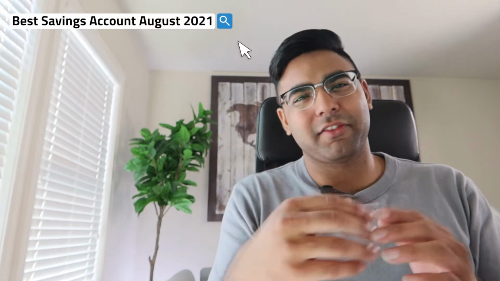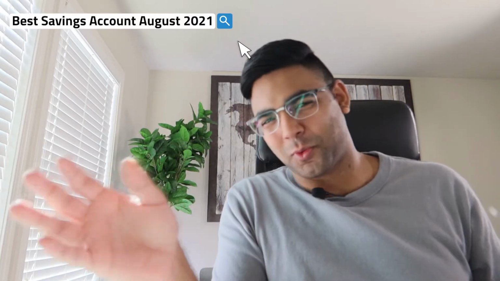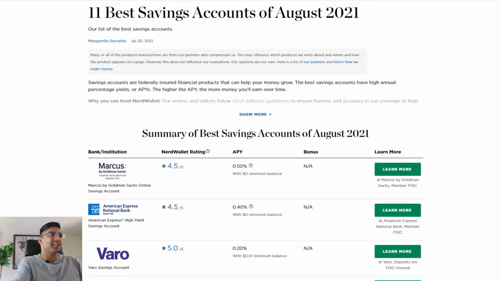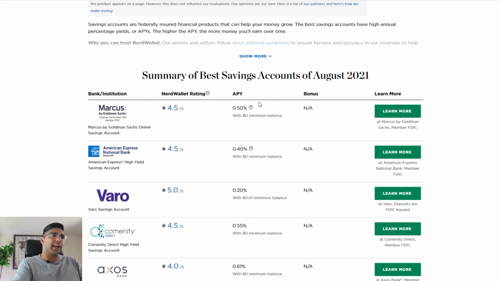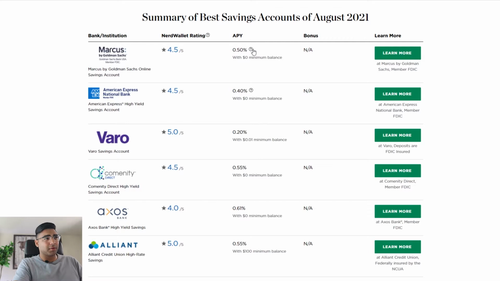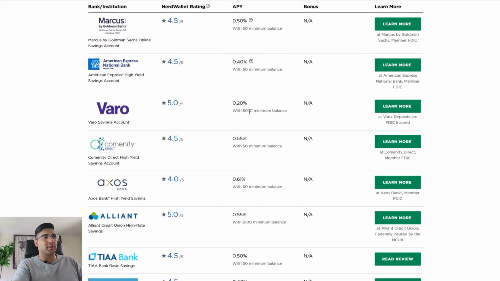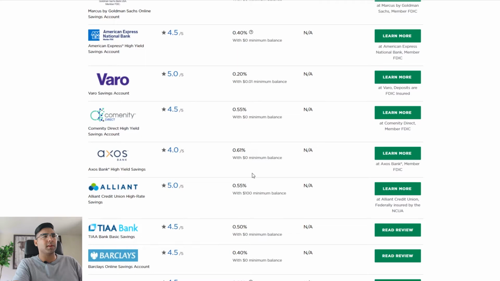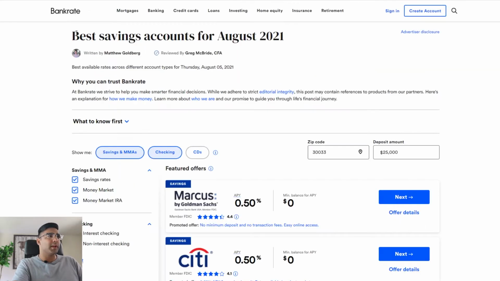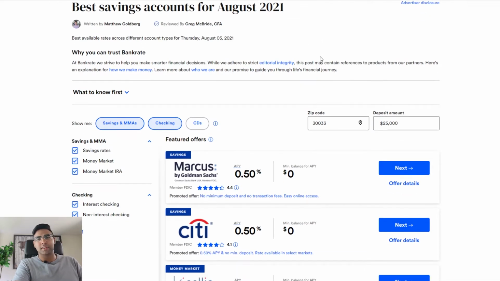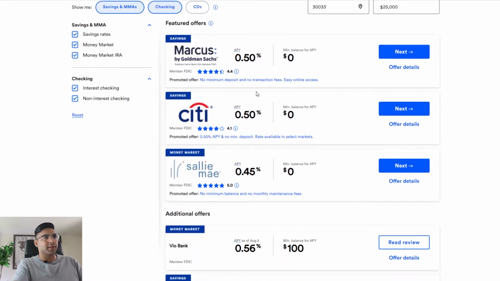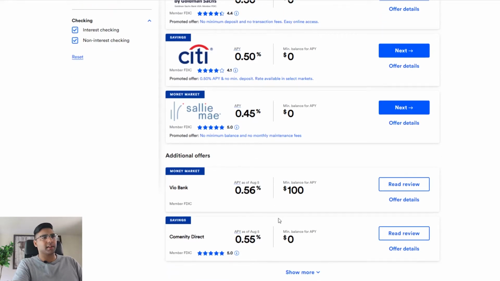If you Google the best savings account and enter in the month and the year, for example, best savings account August 2021, then you get something like this, where you can see this is nerdwallet.com. Just glancing over it, you see the APY over here, and this middle column is basically 0.5%, 0.4%, 0.2%, 0.55, 0.61, etc. And this is NerdWallet. If you flip over to bankrate.com with that same kind of search term, it's basically 0.5%, 0.5%, 0.45%. It's like this.